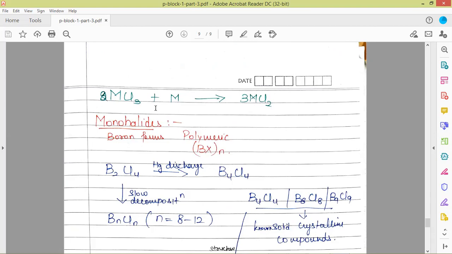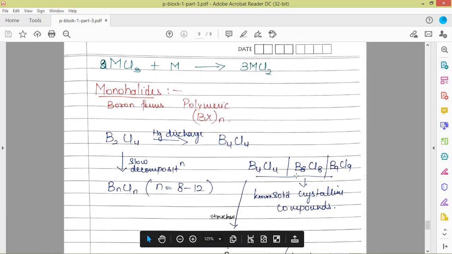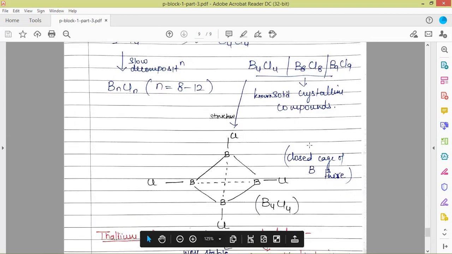So further we have monohalides. Boron forms polymeric monohalides from B2Cl4. When it is again passed through an electric discharge with mercury electrodes, we get the formation of this polymeric compound, that is B4Cl4. This undergoes slow decomposition to give a mixture of BnCln, where n varies from 8 to 12. So here these are the known solid crystalline compounds for boron: B4Cl4, B8Cl8, B9Cl9.